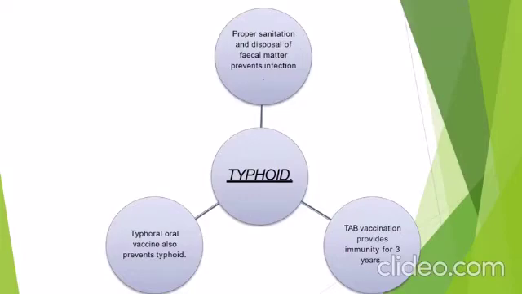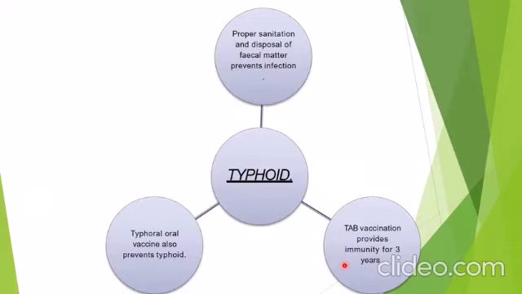Now, talking about a disease like typhoid. Typhoid is caused due to improper sanitation and disposal of fecal matter, and typhoid has an oral vaccine also which prevents typhoid. And there is a TAB vaccination which provides immunity for 3 years. Okay, in childhood the children are provided with the vaccination.